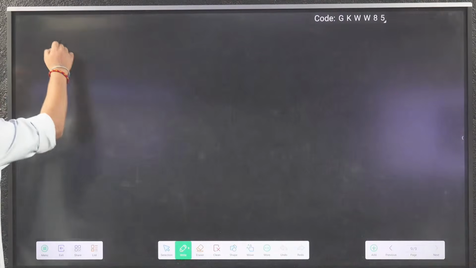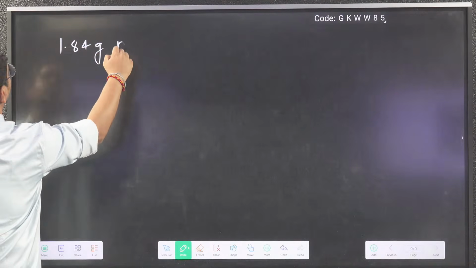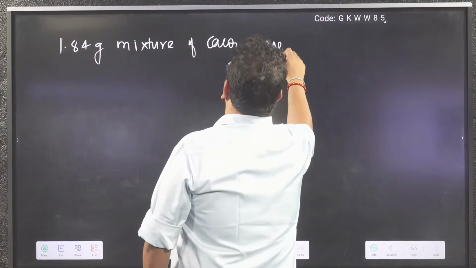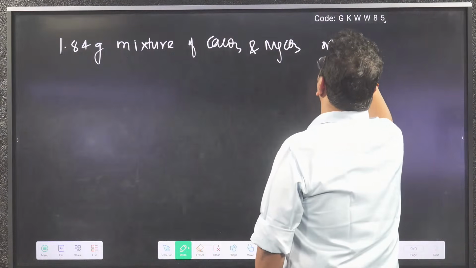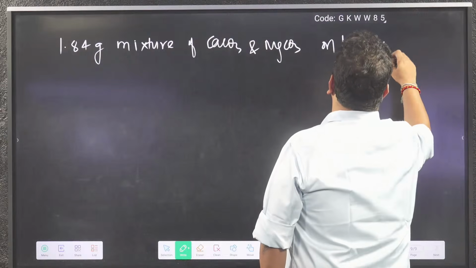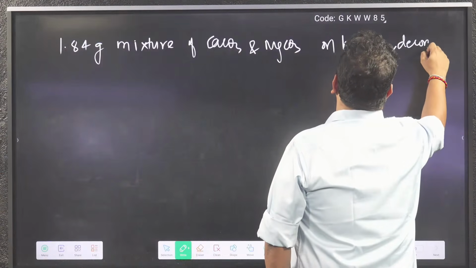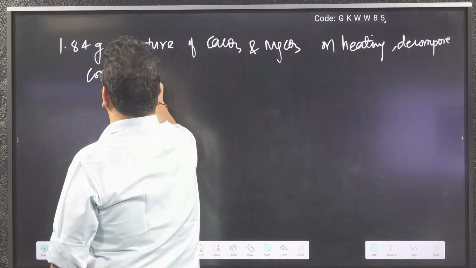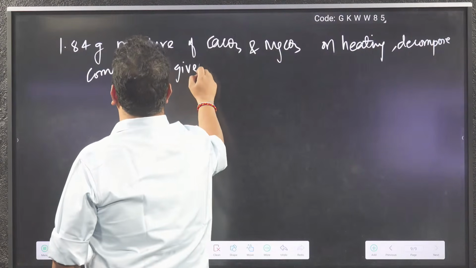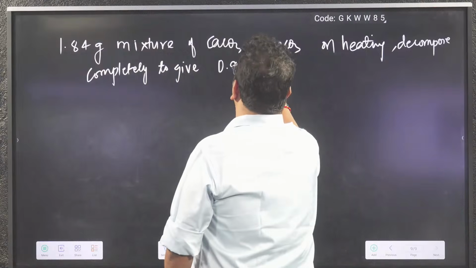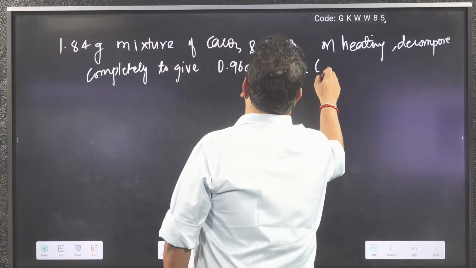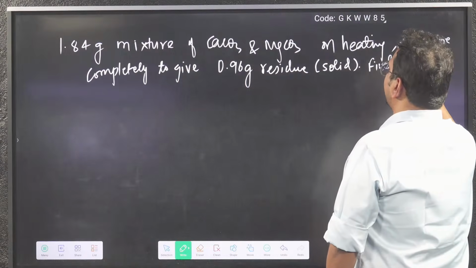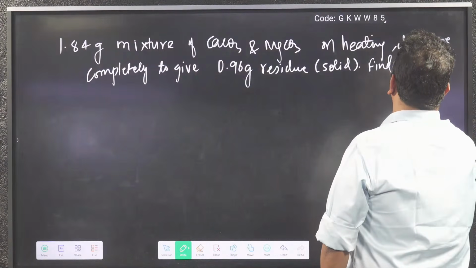So write down: 1.84 gram mixture of CaCO3 and MgCO3 on heating decomposes completely to give 0.96 gram residue. Find the percentage of CaCO3 in the mixture.